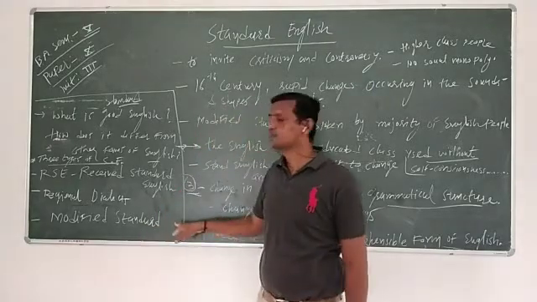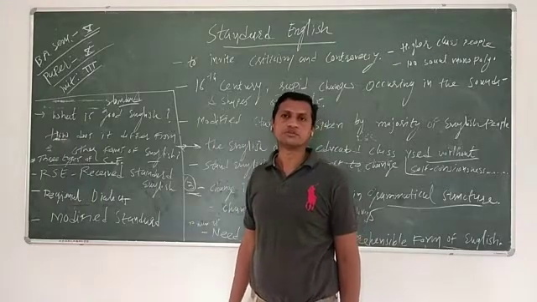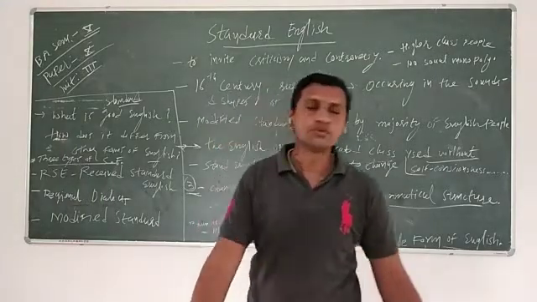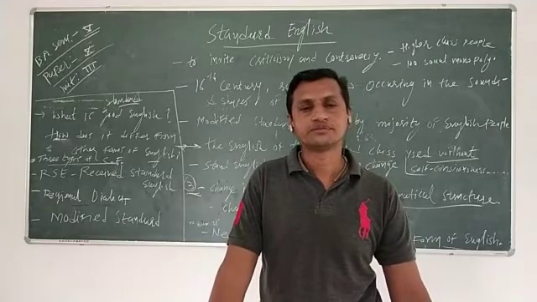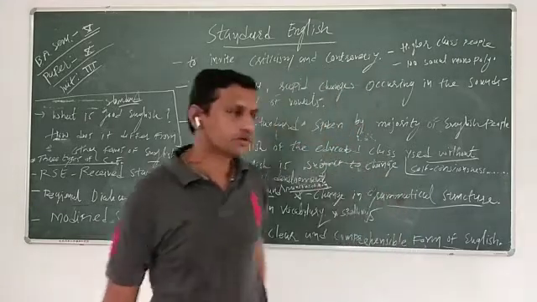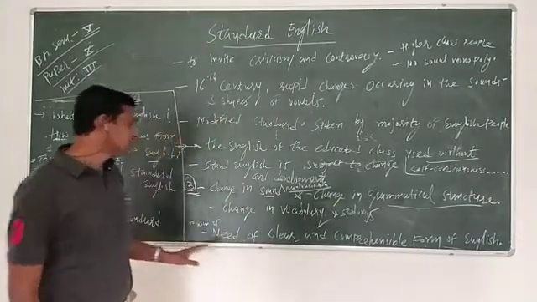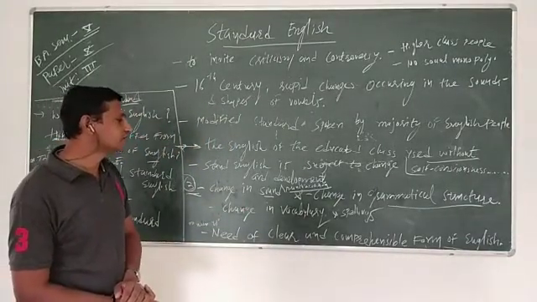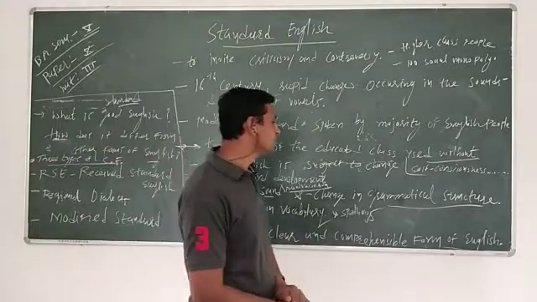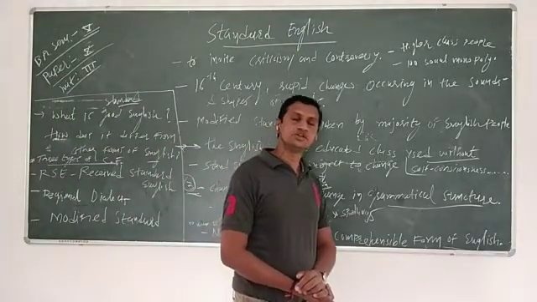These are mixed as a modified standard English, and modified standard English is mostly used by the large group of people in the world. To sum up, in short, we can say that there was a need of a clear and comprehensible form of standard English universally.